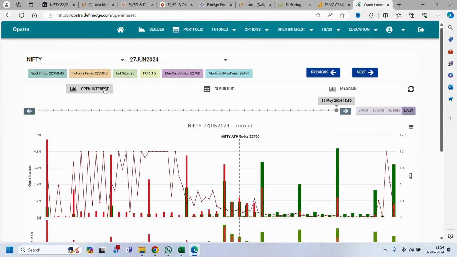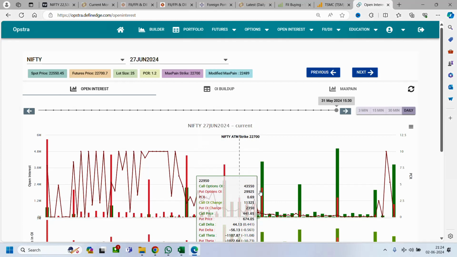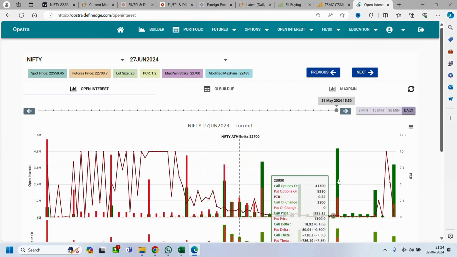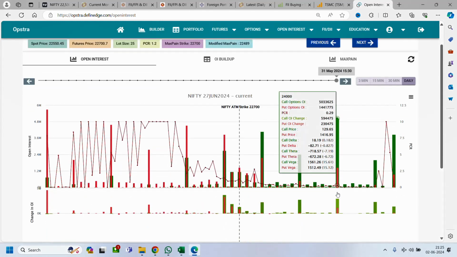For the whole month of June, we can see 50% put writing at 23,000 and 100% call writers at 23,000. If 23,000 is broken within this month, there is a possibility of 24,000, because at 24,000 also we can see good put writing.